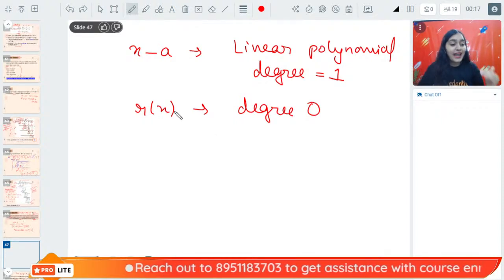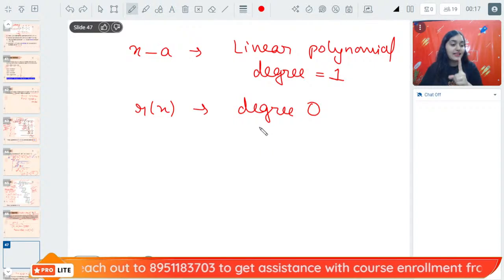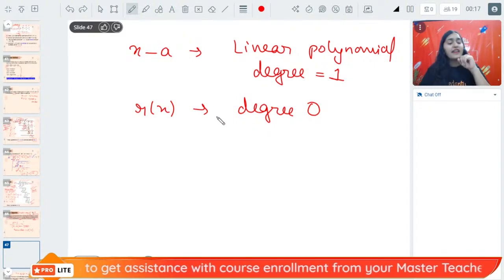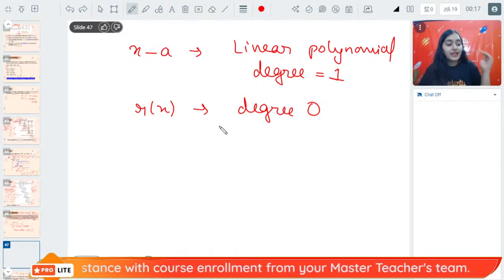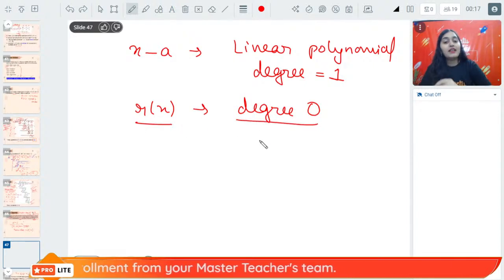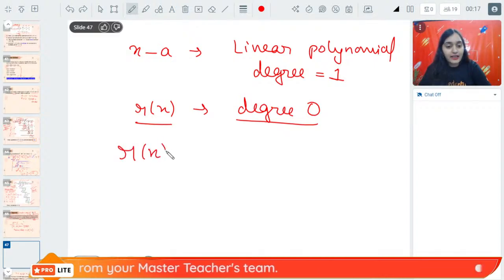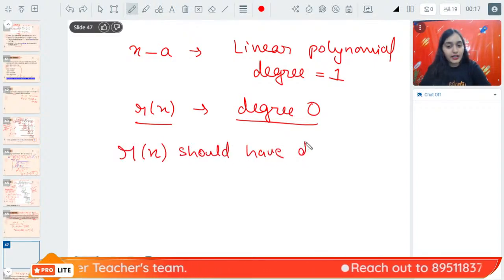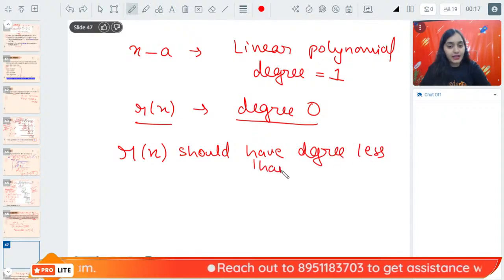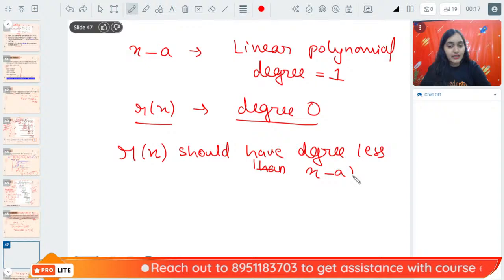Anybody? Why is the degree of Rx 0? And why should the degree be less than 1? Now listen very, very carefully. Rx will have degree 0 because Rx should have degree less than x minus a.